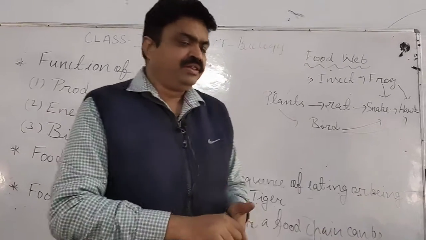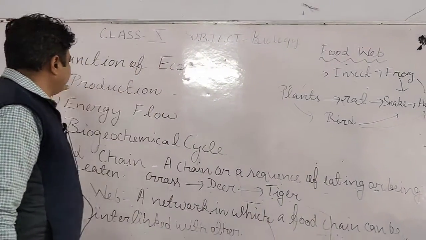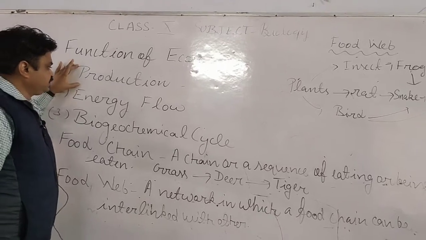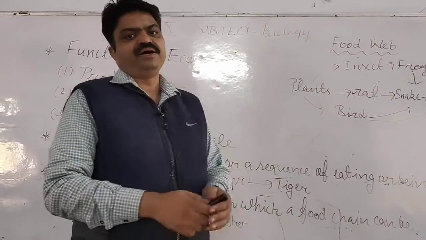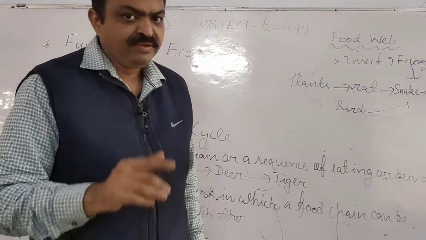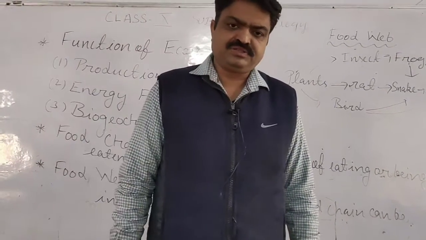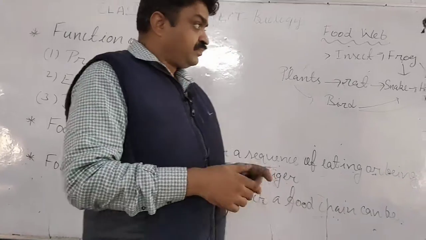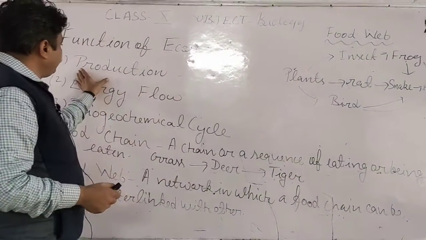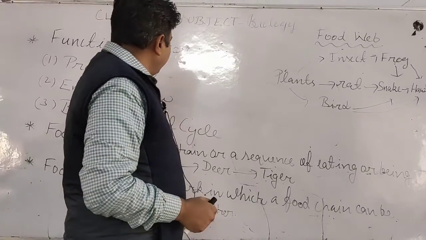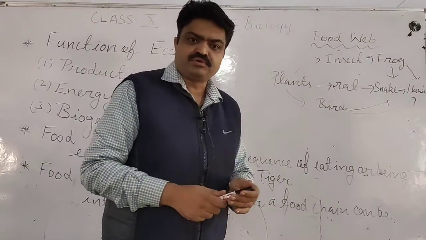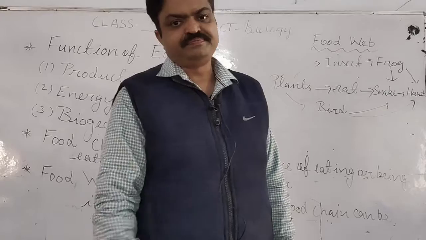So in the ecosystem, these are the functions. First is production, second is energy flow, third is the biogeochemical cycle. Due to the relation between the biotic and abiotic components, production of energy is done by the autotrophs, means by the plants.